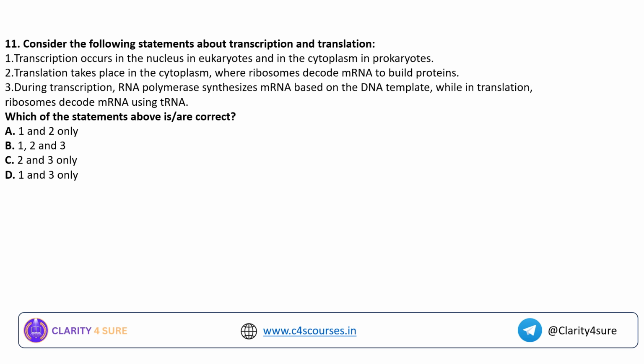During transcription, RNA polymerase synthesizes mRNA based on the DNA template, while in translation, ribosomes decode mRNA using tRNA. So which of the following statements are correct? Option A, 1 and 2 only. Option B, 1, 2, 3. Option C, 2 and 3 only, and option D, 1 and 3 only.